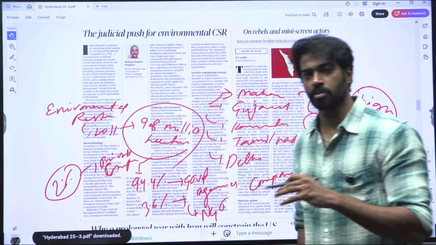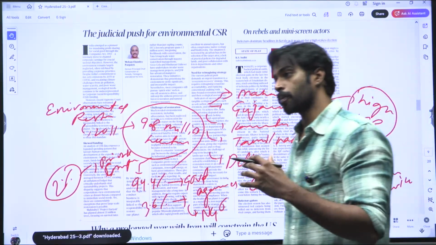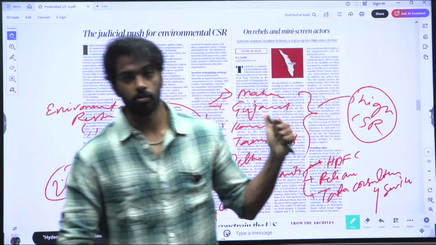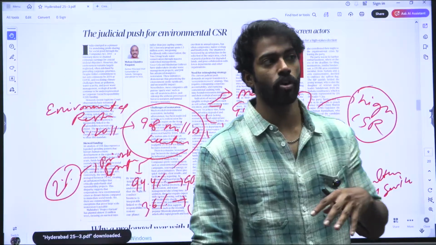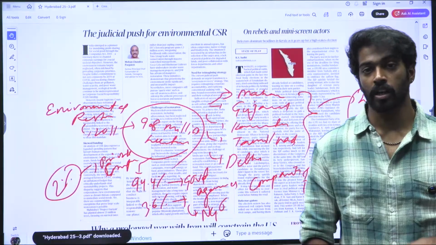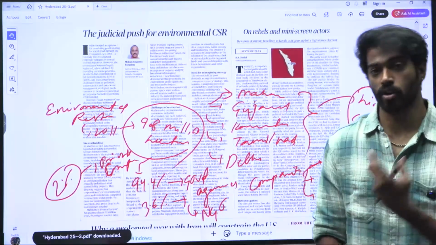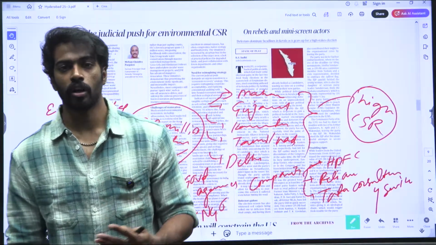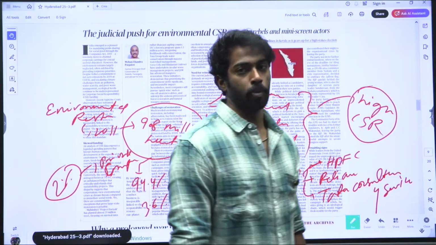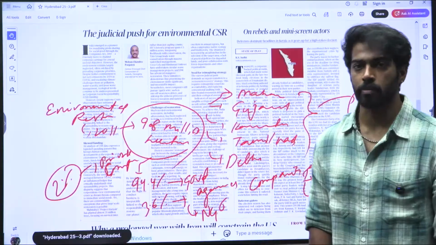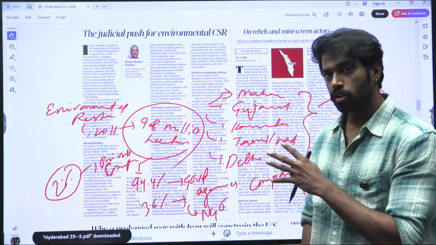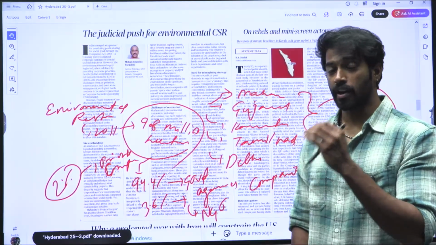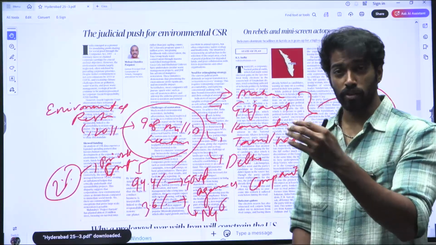This shows how little the private companies are using their corporate social responsibility to ensure there is environmental protection. This is the reason why the author is also pushing for corporate environmental responsibility and reduced people-centric restoration, because many NGOs and government agencies are pushing forward people-centric approaches. But someone has to focus on the environment, and that is why the editorial is saying that we need to focus more on corporate environmental responsibility and reduce the people-centric approach by a bit.